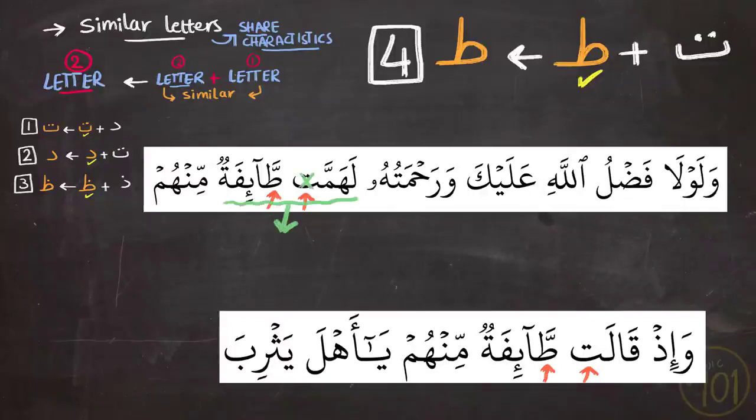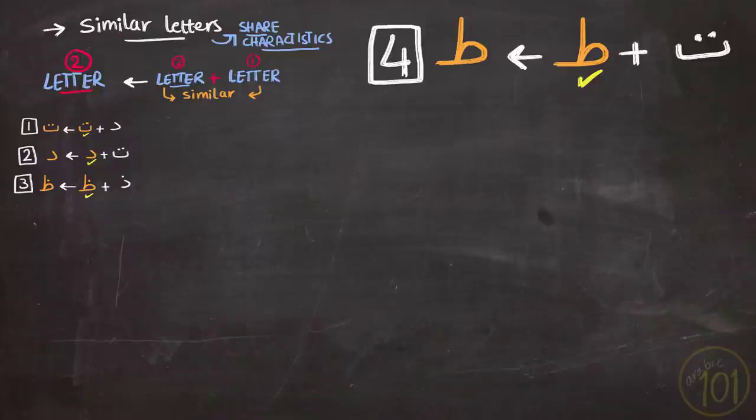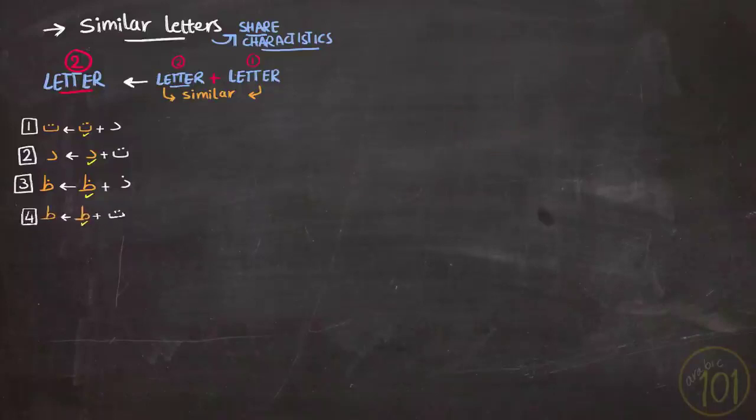In both examples, the second ta came on top and was pronounced rather than the first ta. So we said لَهَمَّتْ طَائِفَةٌ, and in the second example we said قَالَتْ طَائِفَةٌ. So the first ta is gone, and we're not allowed to say وَإِذْ قَالَتْ طَائِفَةٌ. That is not the proper way to pronounce this ayah.